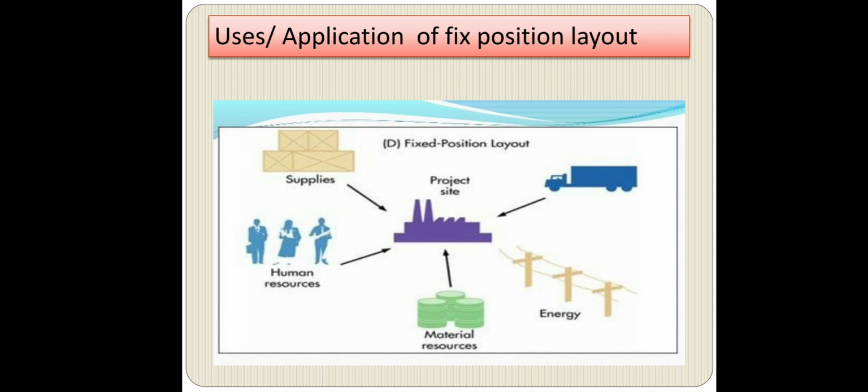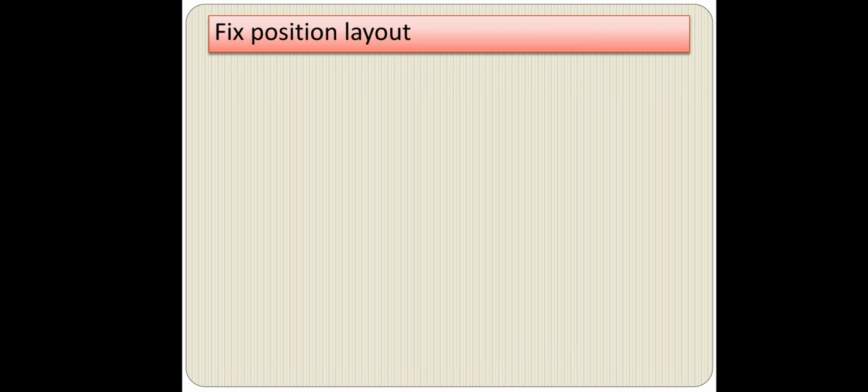From this diagram you can see that the suppliers, from the top side, supply whatever raw material is required to the project site. Then human resources themselves go to the production center and do their work there. Then material resources also move to the project site. Then whatever energy is required, and transportation, all the materials required are transported to the project site, the place where we are going to manufacture the product.